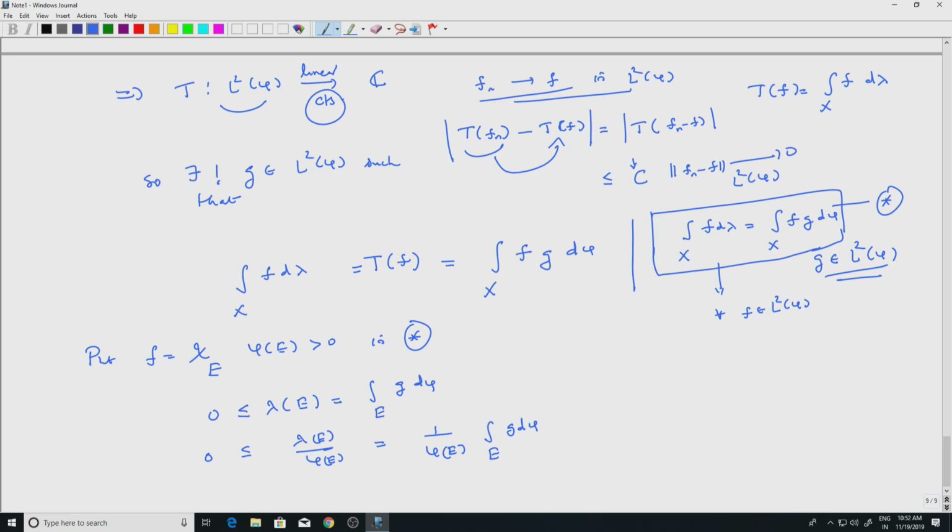But what do I know about lambda E by phi E? That is less than or equal to 1, because lambda E is less than or equal to phi E. So the quotient is less than or equal to 1, and the averages of the function g are between 0 and 1.